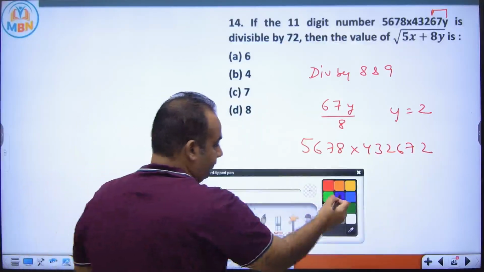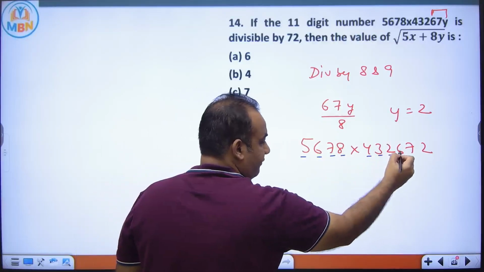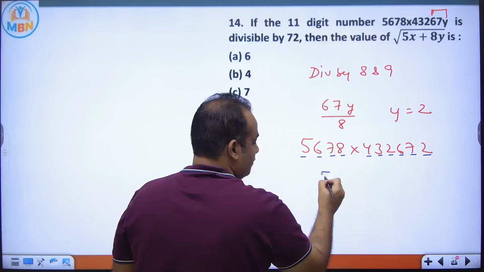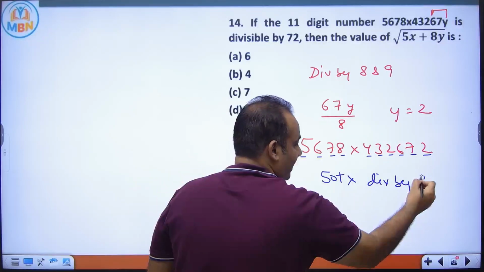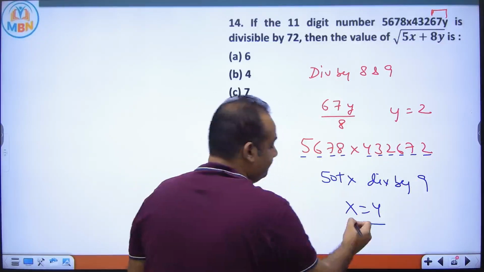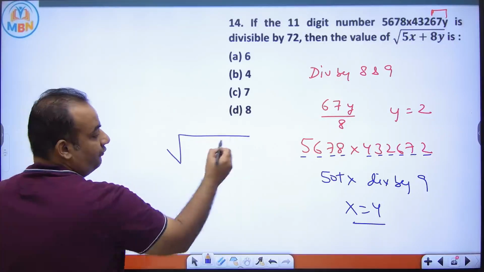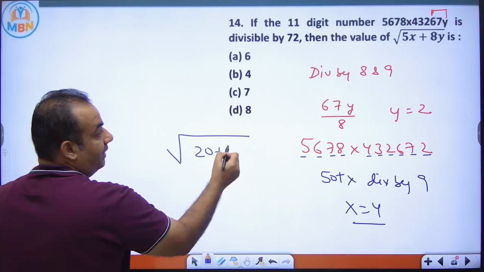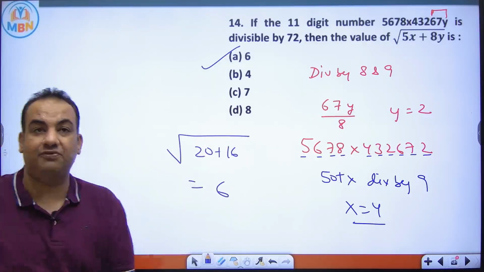Now if I add this: 5, 11, 18, 26, 30, 33, 35, 41, 48, 50. So 50 plus x is divisible by 9. So x has to be 4. You got the value of x, you got the value of y. Now you have to find under root of 5x plus 8y. So that is 20 plus 16, so the answer is 6. Again, a good question from previous year.